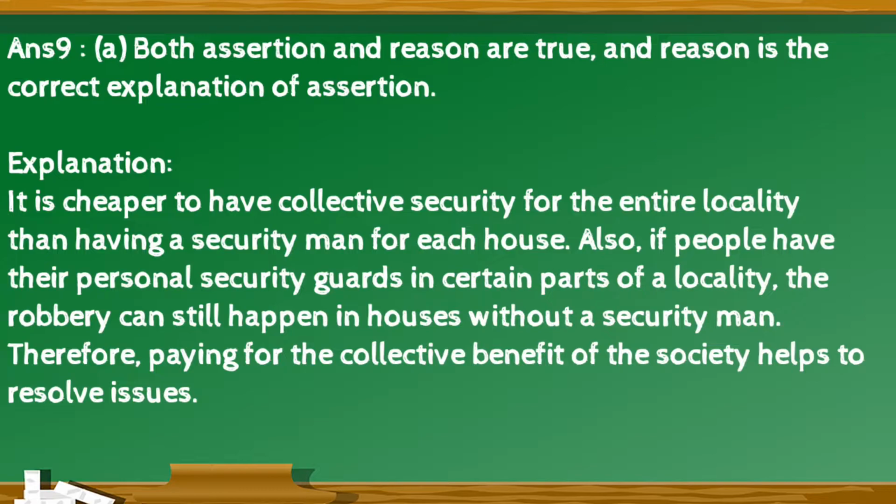The right option is A. Both assertion and reason are true, and reason is the correct explanation of assertion. Explanation for this is it is cheaper to have collective security for the entire locality than having a security man for each house. Also, if people have their personal security guards in certain parts of the locality, the robbery can still happen in the houses without a security man. Therefore, paying for the collective benefit of the society helps to resolve issues.